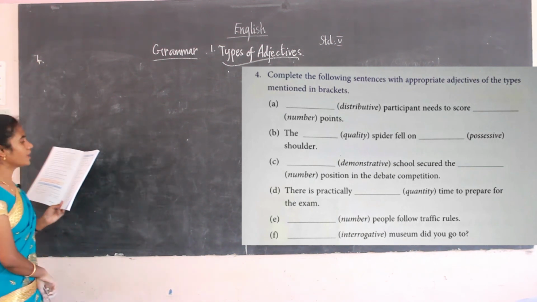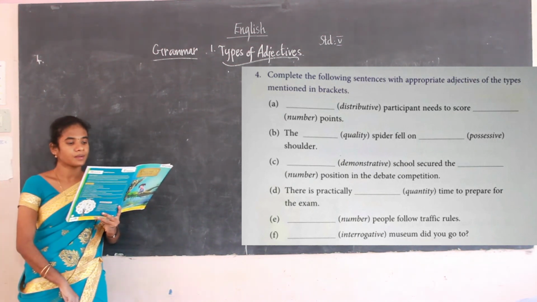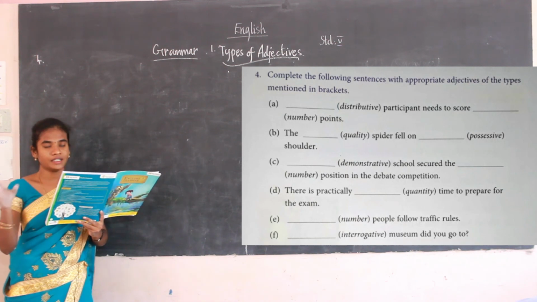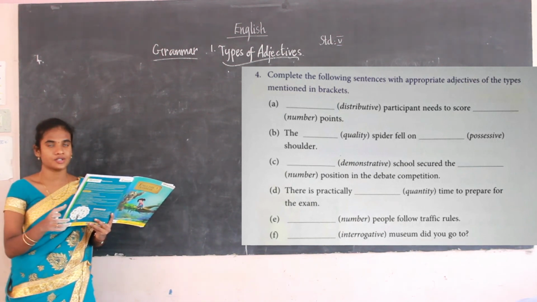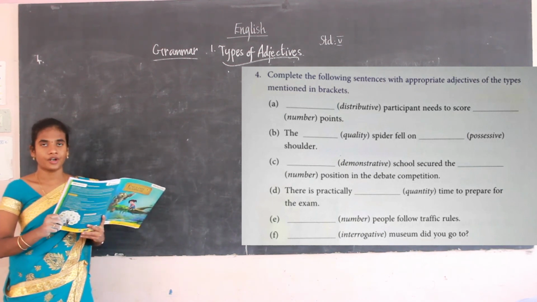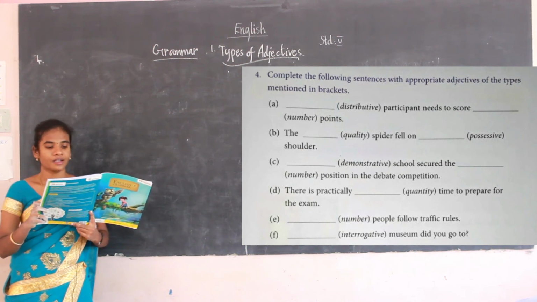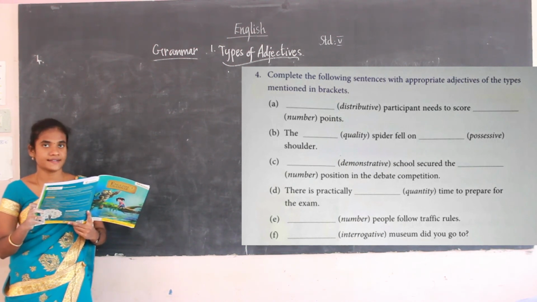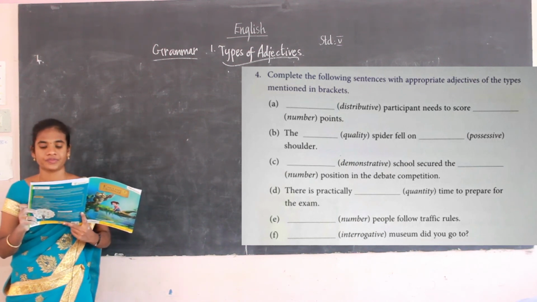Complete the following sentences with appropriate adjectives of the types mentioned in the bracket. In the bracket they are mentioning the types, and you have to fill in the correct one. Fourth, A: dash, you have to write a distributive adjective.